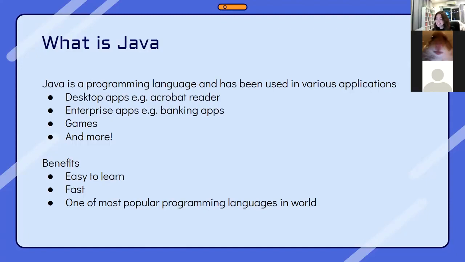Okay, anyways, apps that use Java are Netflix, Spotify, Uber, Amazon, and of course, how can we forget Minecraft, the amazing game. So the benefits of Java is it's very easy to learn, it's fast, and one of the most popular programming languages in the world. And did you guys know that more than 90% of enterprise desktops run on Java? That's pretty cool.